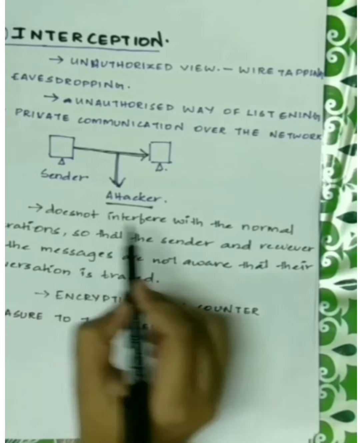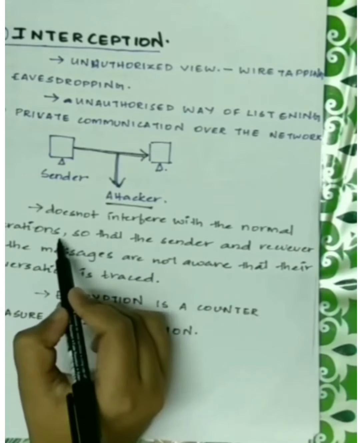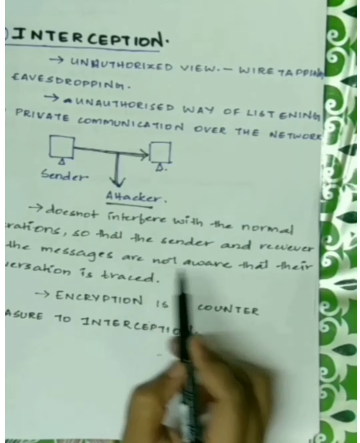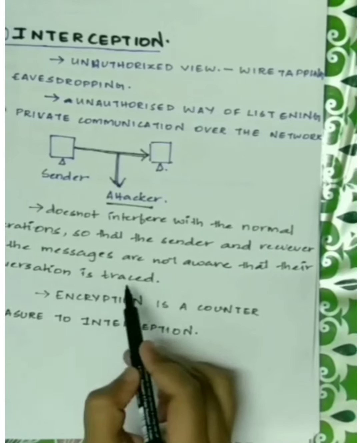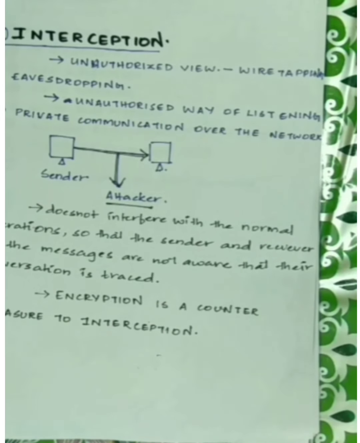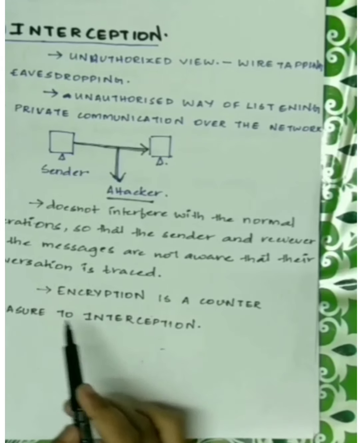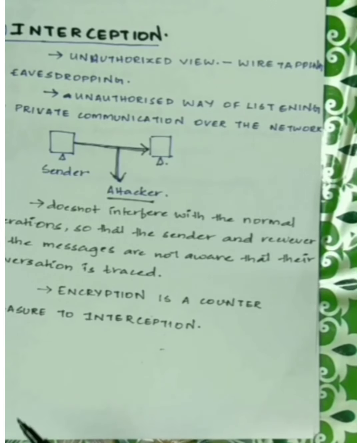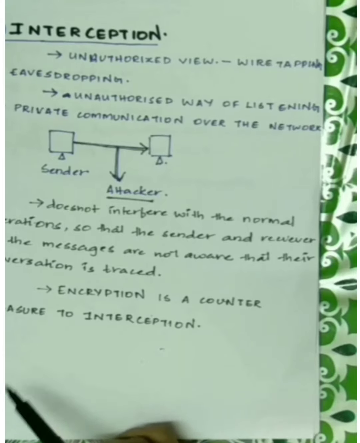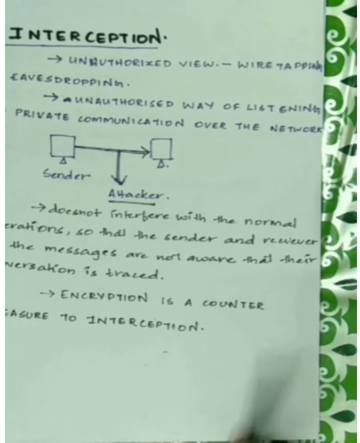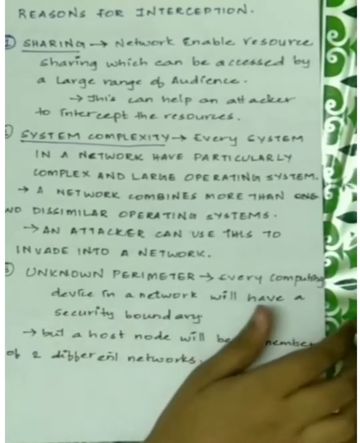Interception does not interfere with the normal operations, so the sender and the receiver of the messages are not aware that their conversation is being traced. So what is the countermeasure? Encryption is the countermeasure to assure against interception. We have learned about encryption, and it can be used here so that the entire message can be encrypted.